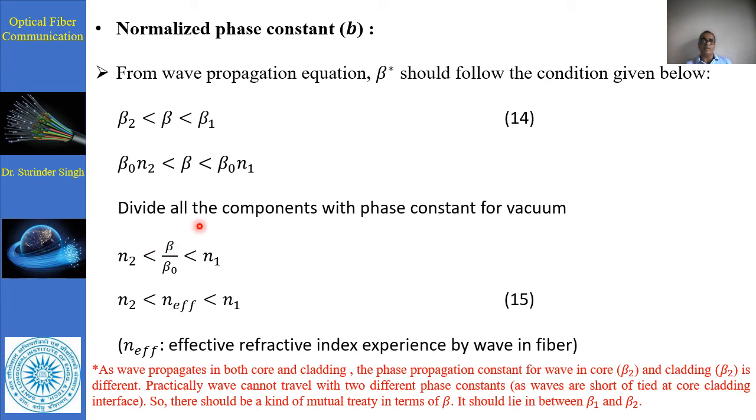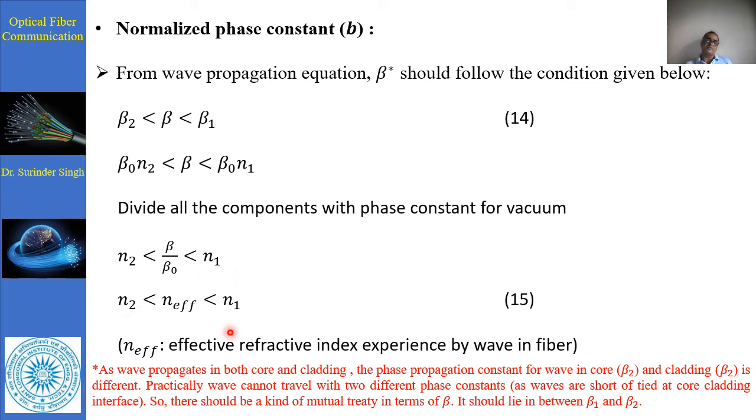So if we divide by β0, the phase constant for vacuum, we obtain n2 divided by... less than n1. This is basically the n effective. N effective is the effective refractive index experienced by the wave in the fiber.